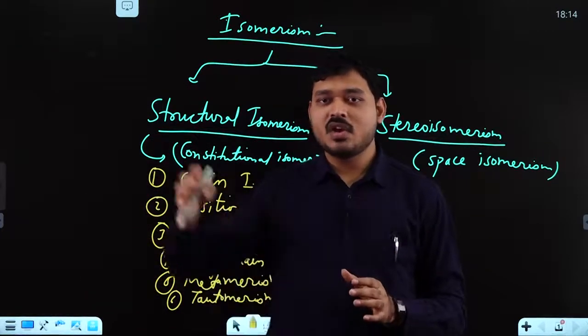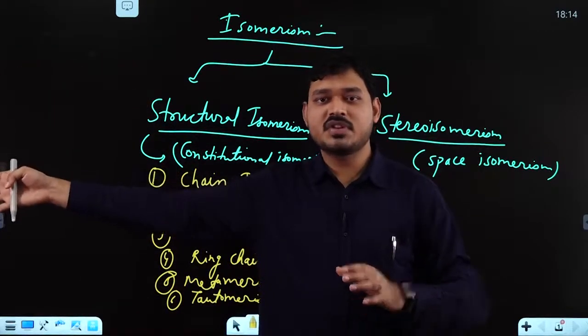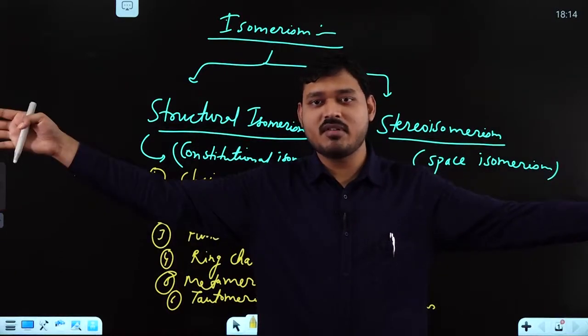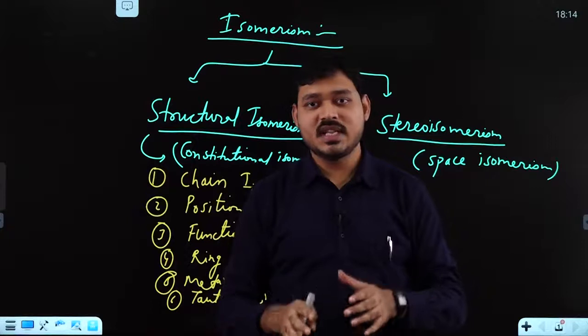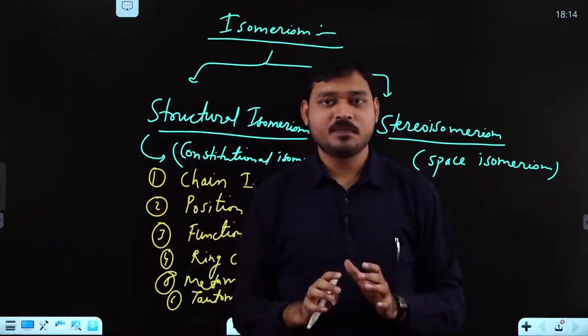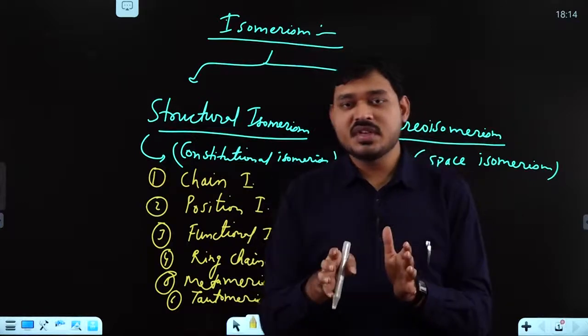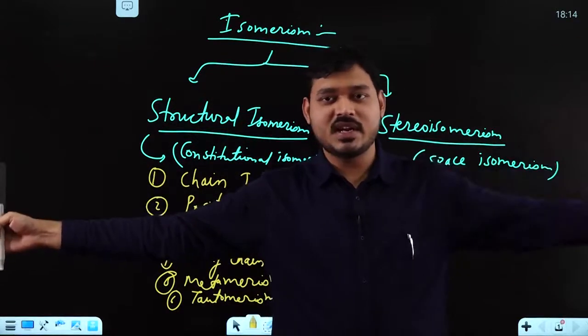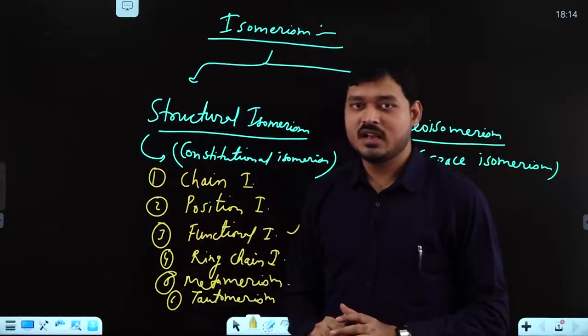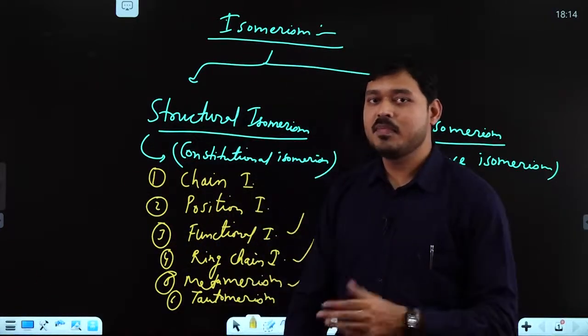But when one carbon from this side shifts to the other side, this side will be propyl and this side will be methyl. Now this is still an ether, but it is methyl propyl ether. So there is a change on this side as well as this side. When you have a change on both sides of the bivalent radical, then it comes under metamerism.